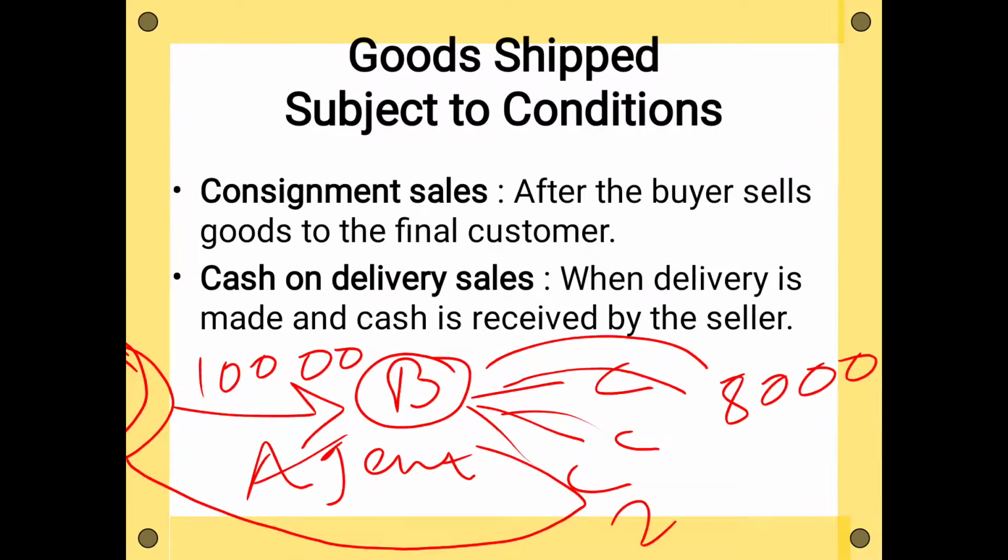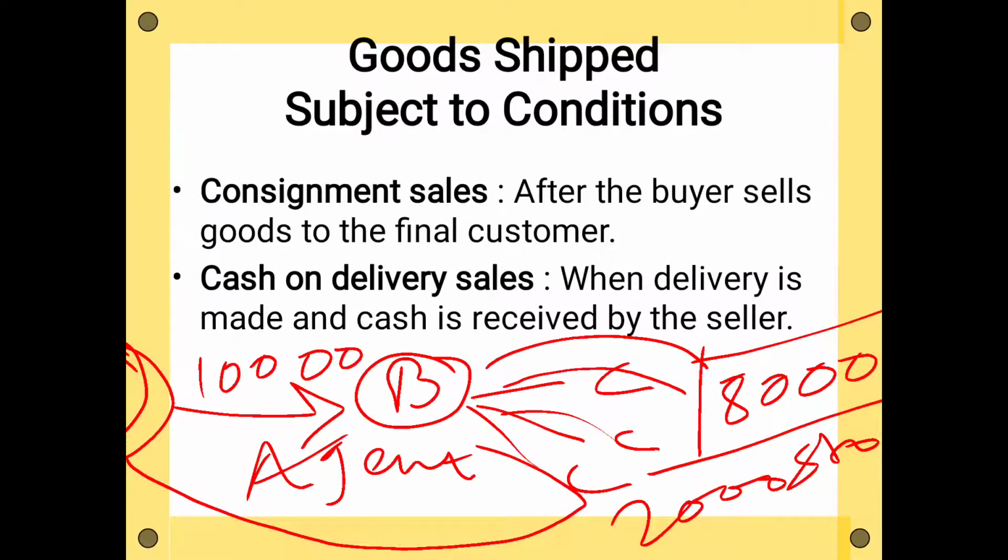So ₹2,000 of goods are remaining in his stock. Now how much revenue will be recognized in the books of A? Only ₹8,000 revenue is going to be recognized. This ₹2,000 will be treated as closing stock in the books of A, not in the books of B, because